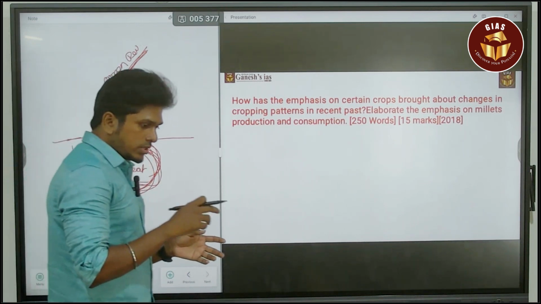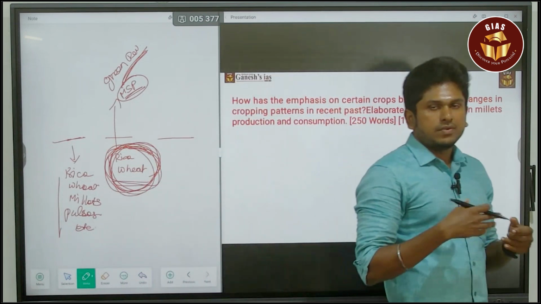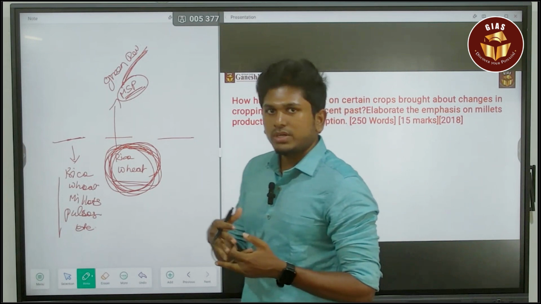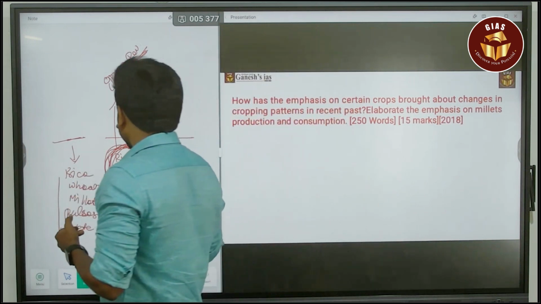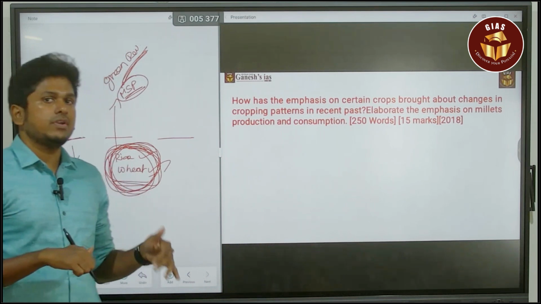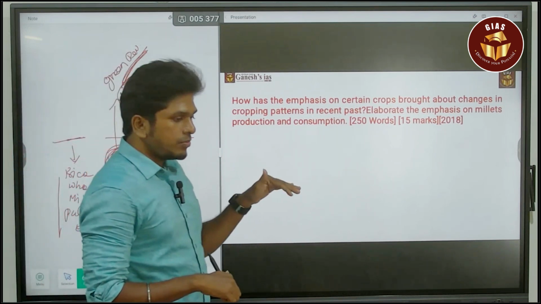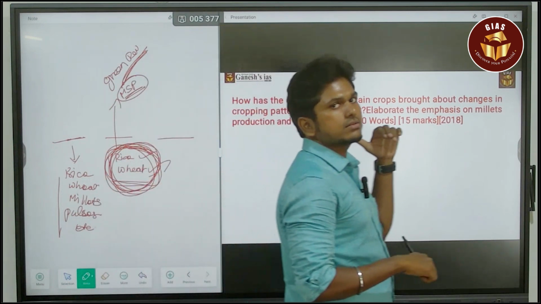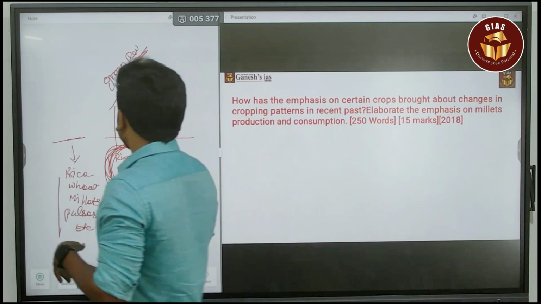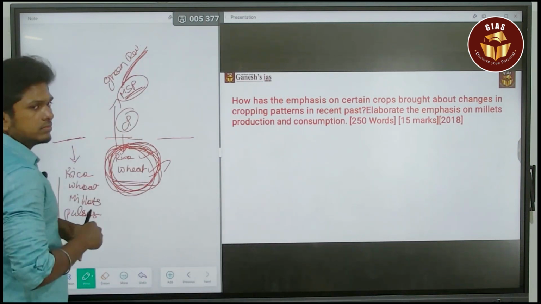Because even though the government is giving MSP for 22 crops, in which there are pulses and millets, still the procurement is majorly done only for rice and wheat. So that led to the demand for the cultivation of these products, rice and wheat. So the farmers mainly focus on cultivating these things. So that leads to the changes in the cropping pattern, and they are mainly related to rice and wheat.